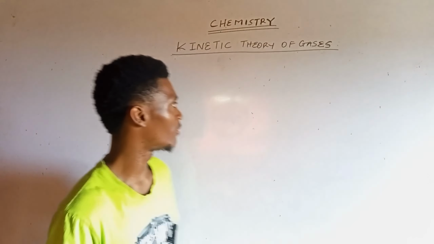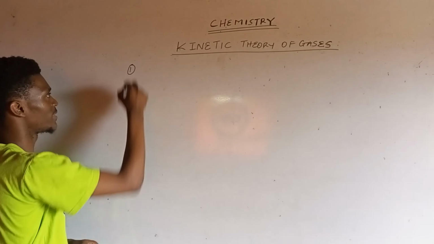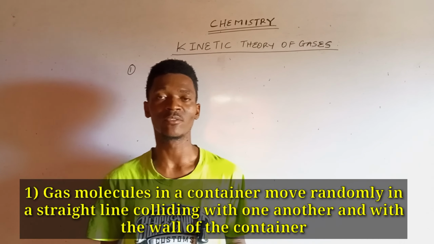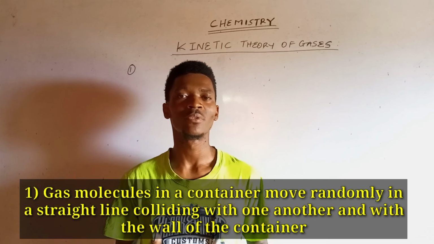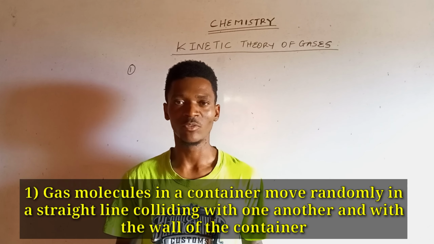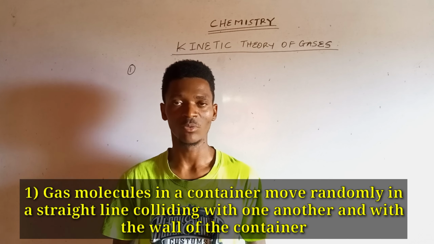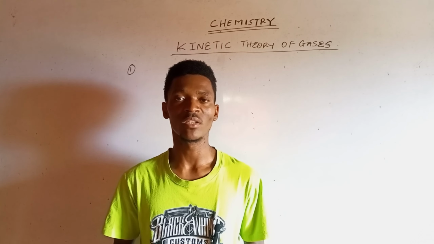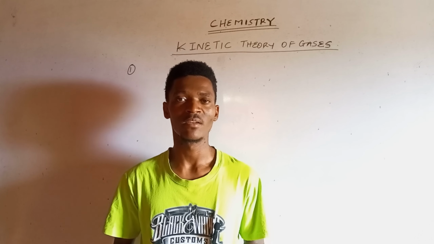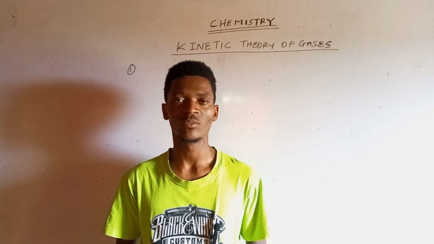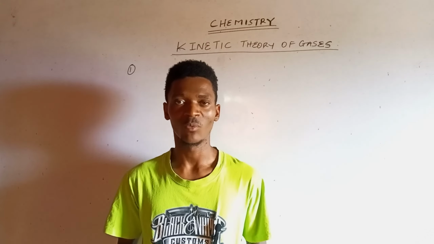For the first postulate: gas molecules in a container move randomly, usually in a straight line, colliding with one another and with the walls of the container. I will take that again. Gas molecules in containers move randomly in a straight line, colliding with one another and with the walls of the container. What does that mean?